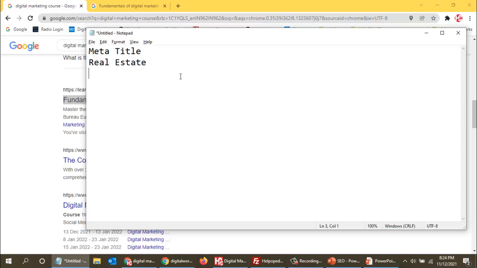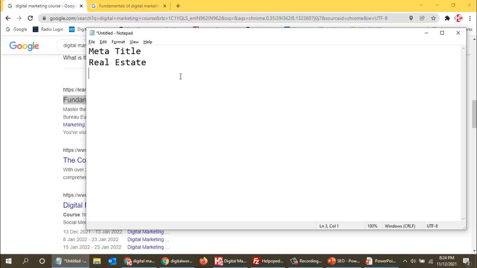I might write a blog on how to buy a property. Whenever I write about how to buy a property, or something related to property, I want to write a blog or some good topic on real estate. Maybe real estate taxes, or understanding real estate stamp duty and registration process.